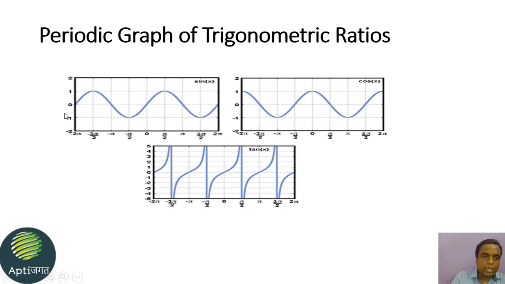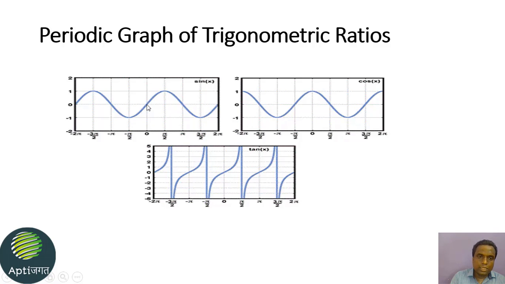See, from here, when the angle is minus 2 pi, the value is 0. Then when it becomes minus pi by 2, it becomes minus 1. At pi by 2, it becomes plus 1. See, this graph is divided into two sections. In the first half, it is minus 2 pi to minus pi, then minus pi to 0. So this comes as one complete cycle.